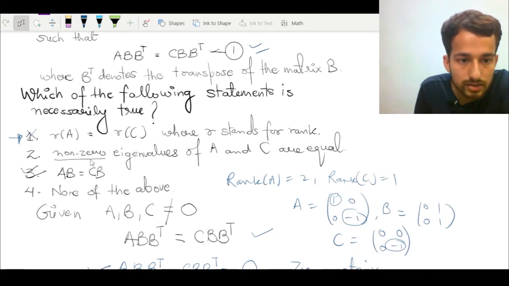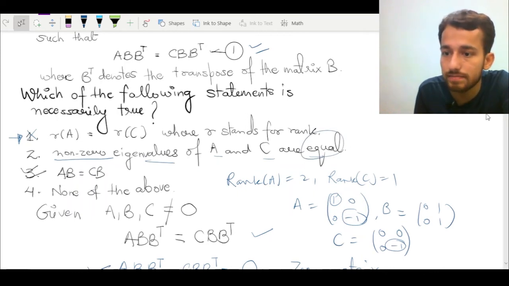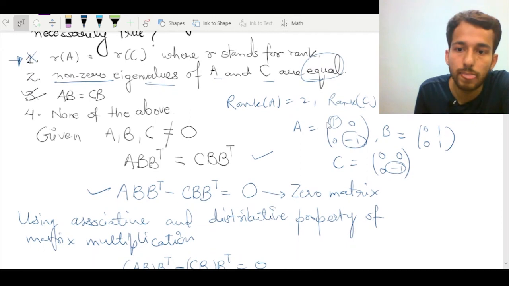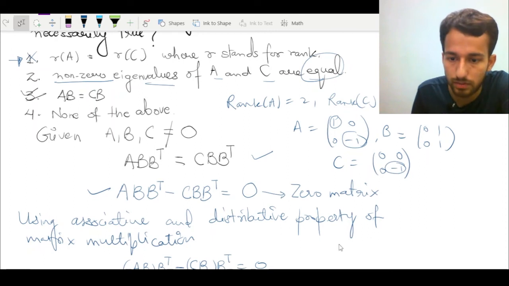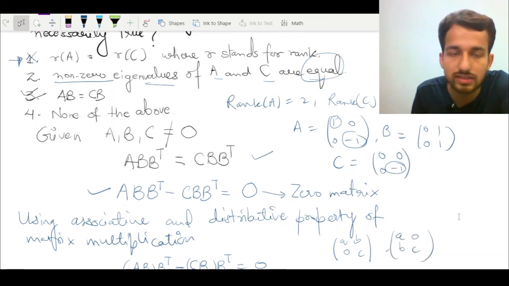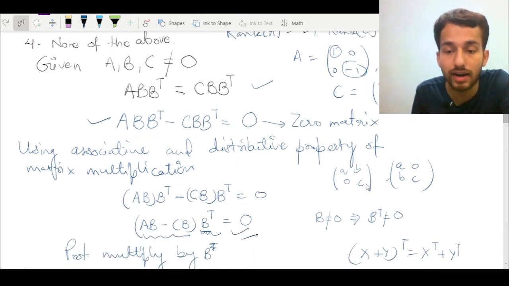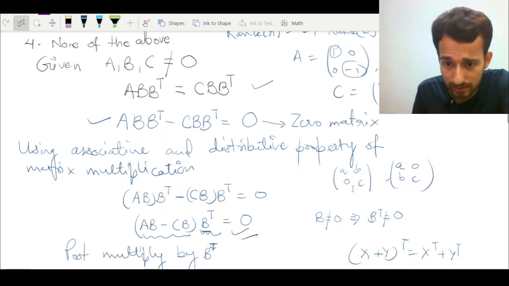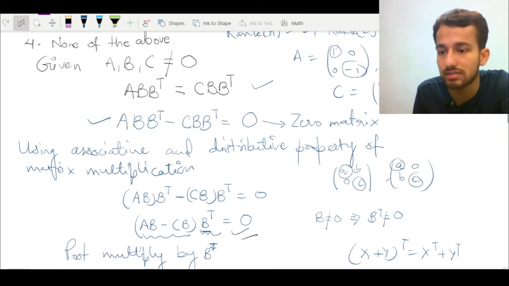Now the second statement is that the non-zero eigenvalues of A and C are equal, but this is not the case, which is straightforward again. If you see, the eigenvalues of a triangular matrix lie on its diagonal. We know, suppose in general we have a matrix like this: A, B, 0, C. These are triangular matrices, whether upper triangular or lower triangular. In this case, if you use Cayley-Hamilton and find the characteristic polynomial, then the eigenvalues will come out to be the diagonal entries A and C.